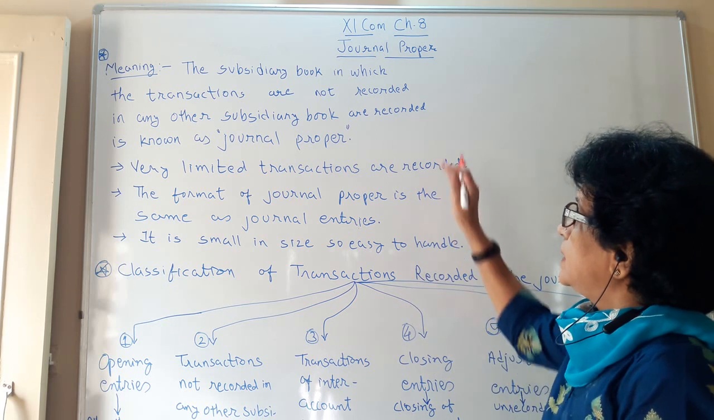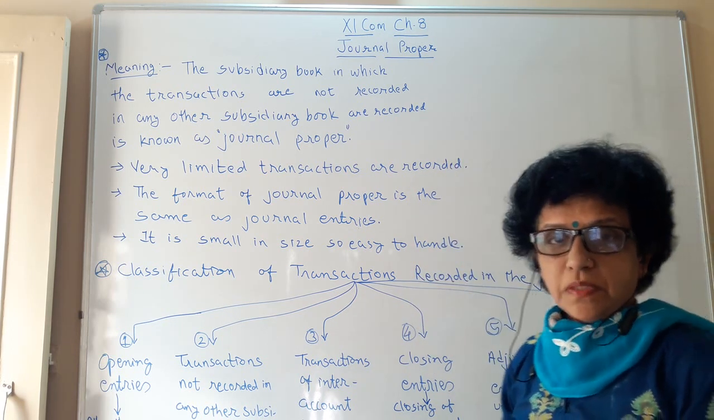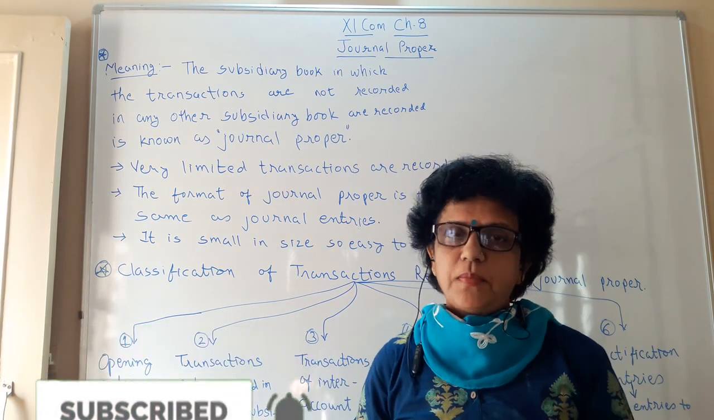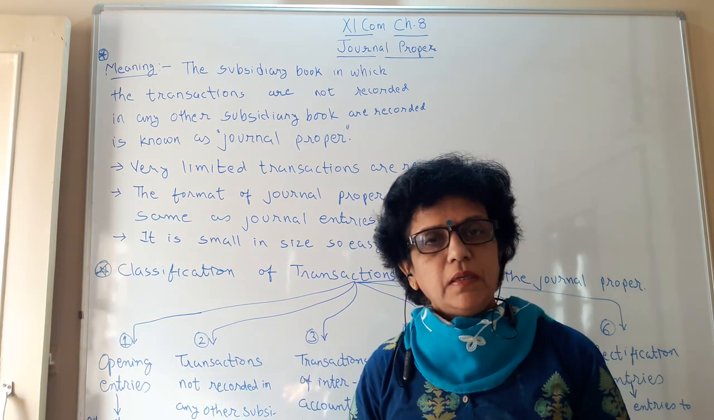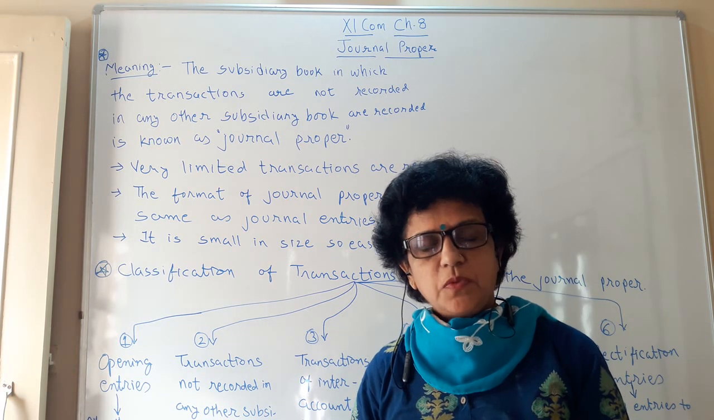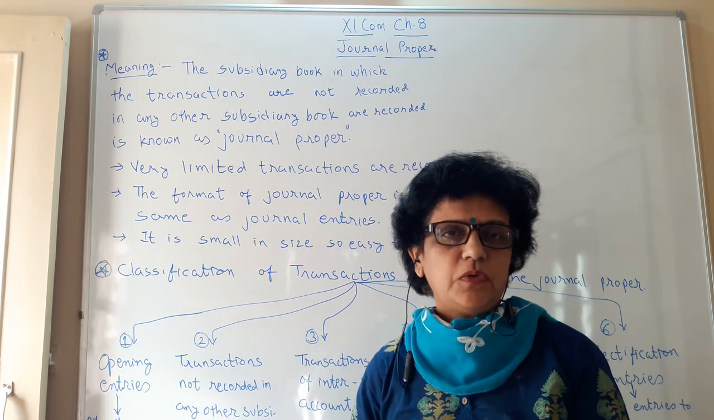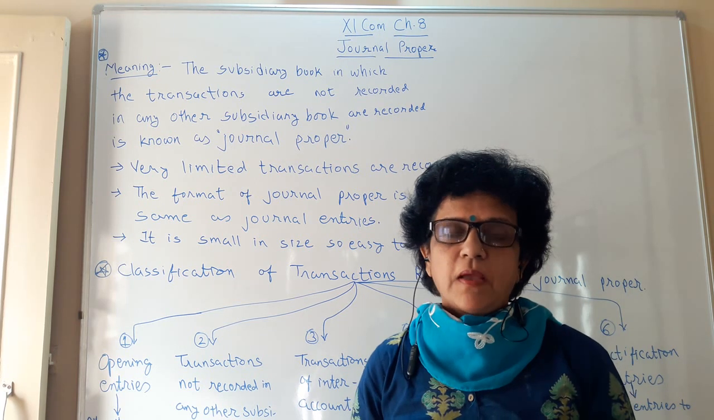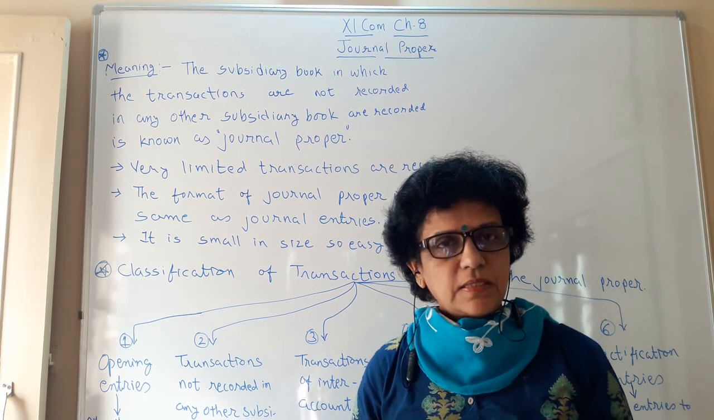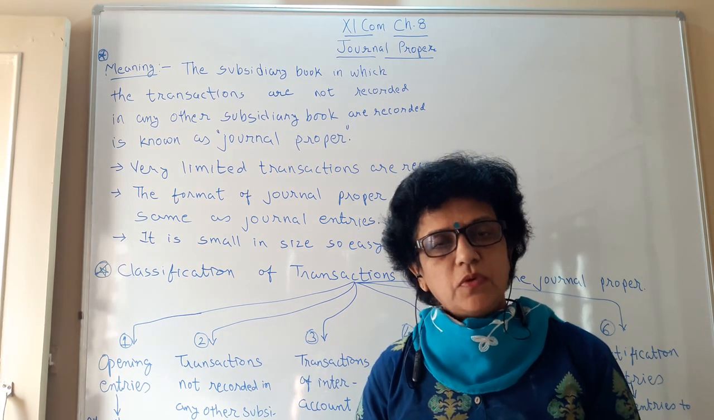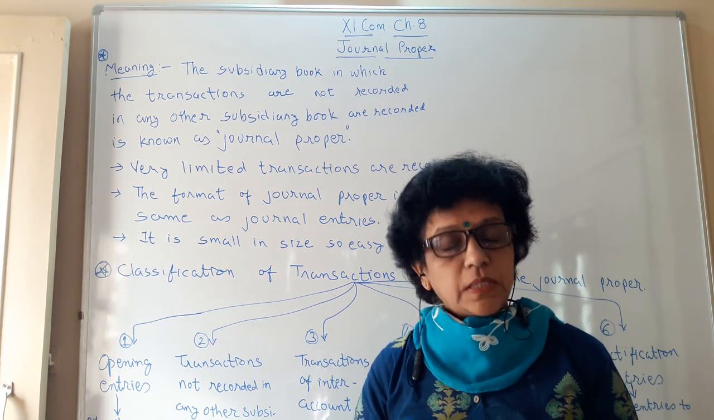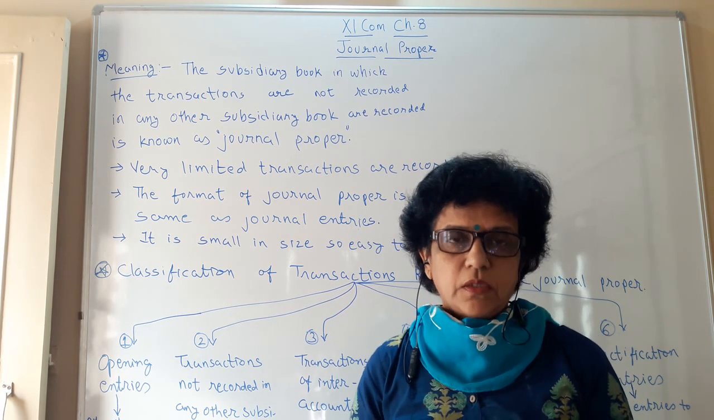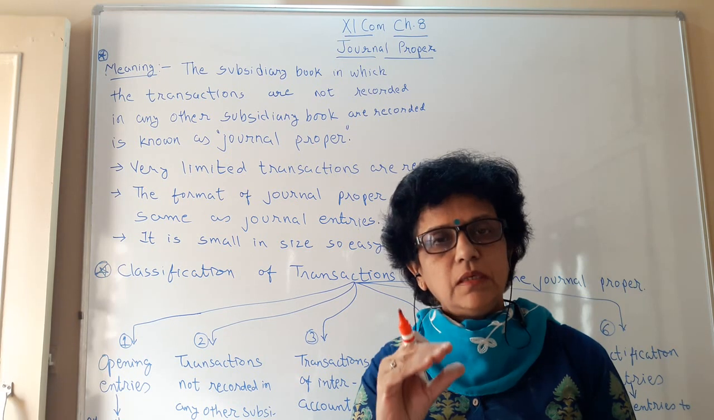Students, let us begin with the chapter journal proper. We have seen up till now so many transactions are to be recorded. We have prepared our subsidiary books like purchase book for the purchase transaction, sales book for the sales transaction, return book for the return transaction, as well as the cash book and the various types of the cash book, bank book, the petty cash book and all. But still, so many transactions are yet to be recorded. So we need now a journal proper.